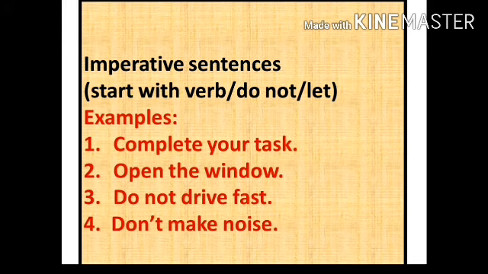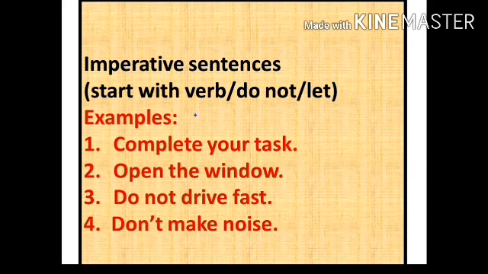An imperative sentence always starts with a verb. See, always starts with a verb. Verb means, see, write is one of the verbs, dance is one of the verbs, walk is one of the verbs, run is one of the verbs. Sing is one of the verbs, swim is one of the verbs, so many verbs are there. And if the sentence starts with a verb, we can call it an imperative sentence.